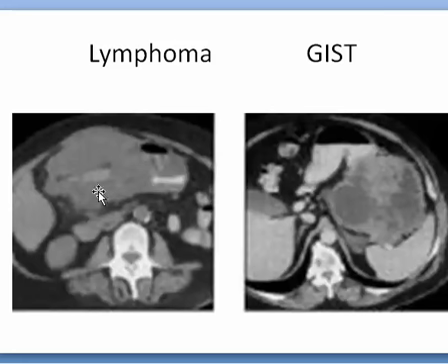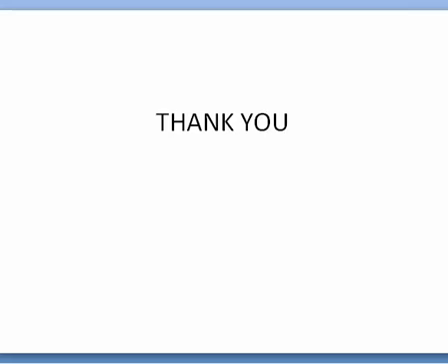But here it appears tubular and is associated with enlarged lymph nodes here and there, denoting that it is more likely lymphoma. In GIST, there is definite necrosis, hemorrhage, and maybe ulceration on the surface towards the lumen. Thank you.